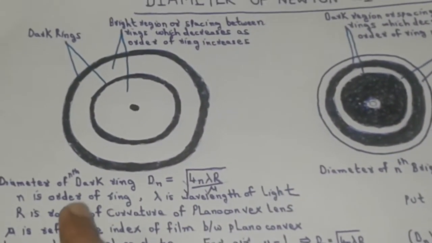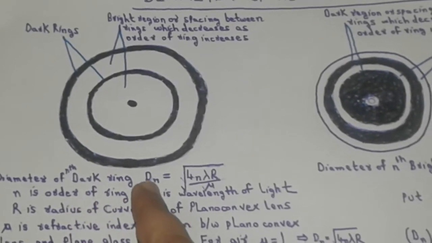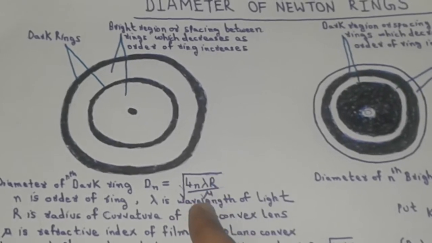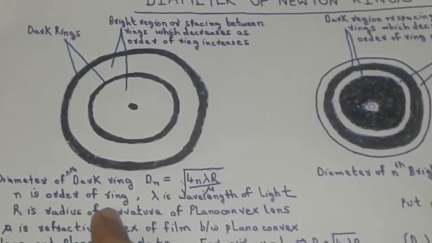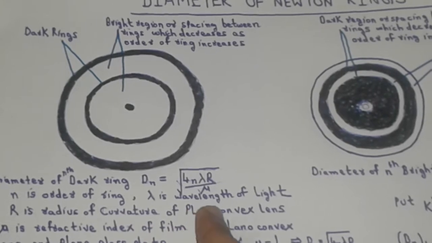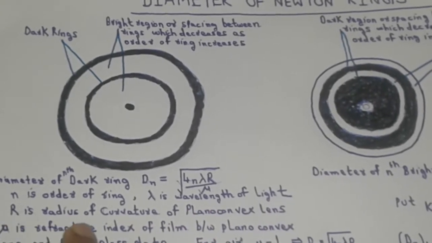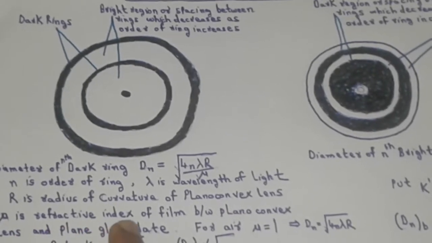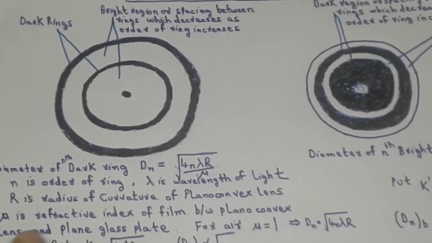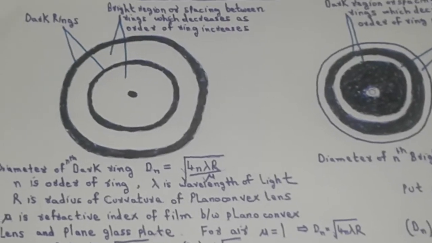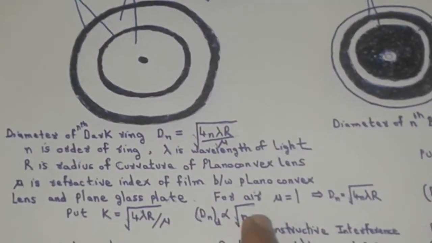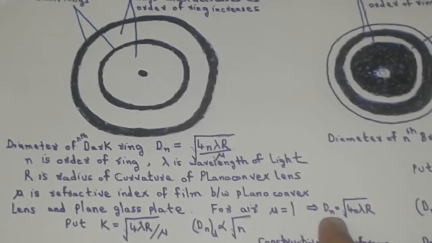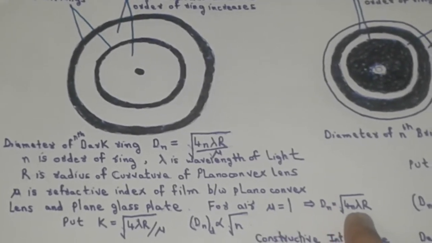The diameter of the nth dark ring is given by the formula d_n equal to under root 4n lambda R upon mu, where n is the order of the ring, lambda is the wavelength of the light, R is the radius of curvature of plano-convex lens, mu is refractive index of the film between plano-convex lens and plane glass plate. For air, refractive index is 1, so the diameter of nth dark ring becomes under root 4n lambda R.